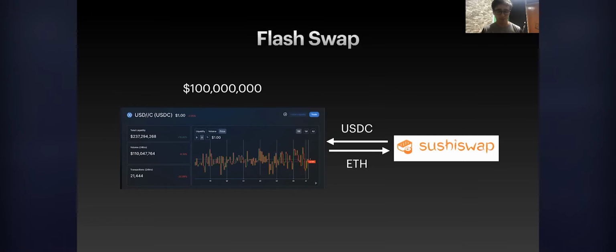For example, I just took this screenshot from Uniswap Analytics, where you can see the Ether and USDC liquidity pool. You can see that the total liquidity at the moment is around $237 million, which means that 50% of this amount is in Ether and the other 50% is in USDC. Taking the previous example of making an arbitrage trade between the Ether and USDC pairing on Uniswap and SushiSwap, you could borrow more than $100 million in Uniswap by doing the flash swap, which is actually not borrowing, you're making something called an optimistic transfer, which is also the foundation of flash loans.